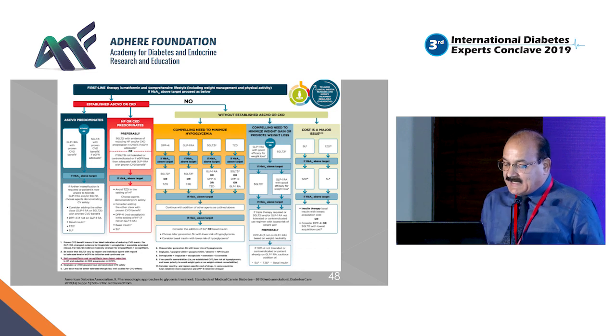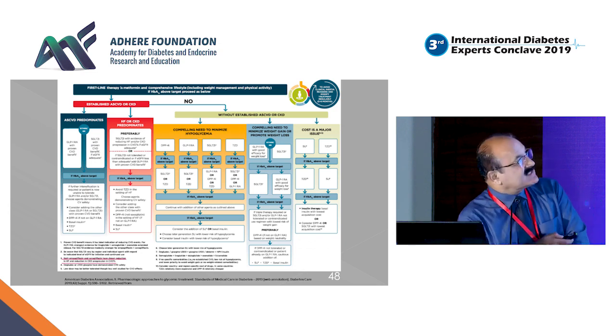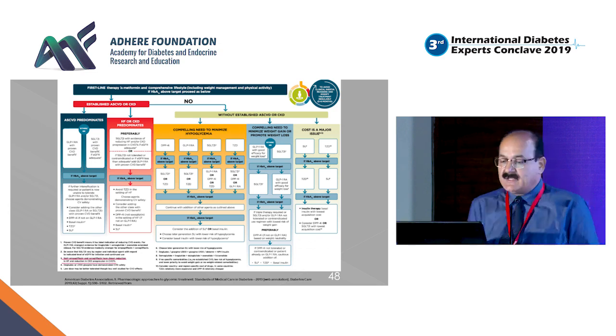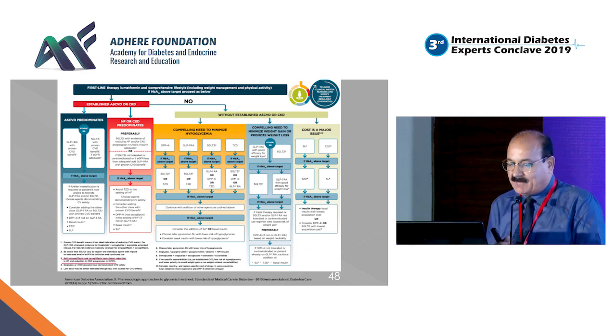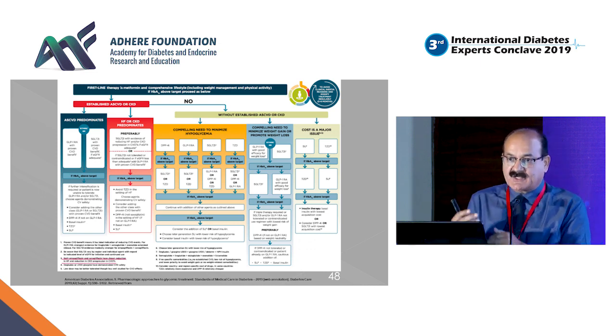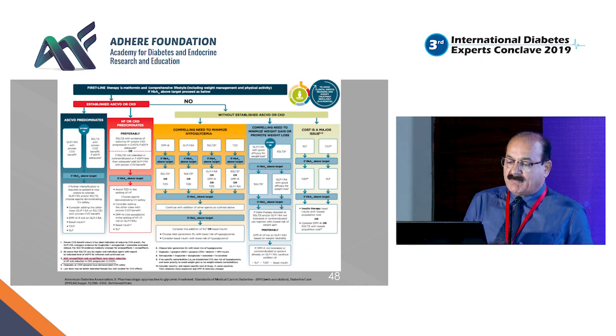So the 2019 guidelines said that first line after lifestyle modification has to be classically metformin unless there is a contraindication or intolerance to metformin.